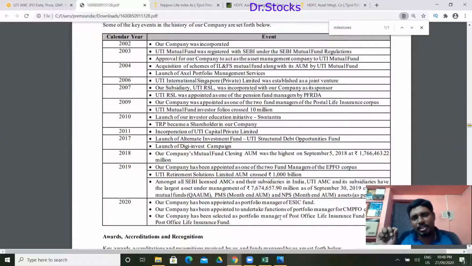So when seeing the development of this company, it is very clearly saying that whatever the role they are managing, they are collecting the management fees or maintaining the portfolio management service, they are doing some strong base. Or else this type of continuity would not be there from 2002 to 2020. So very clearly the business of the company is very good, and the income they get from management fees is contributing majorly to these AMCs. That is the main thing we saw about the history of the company.